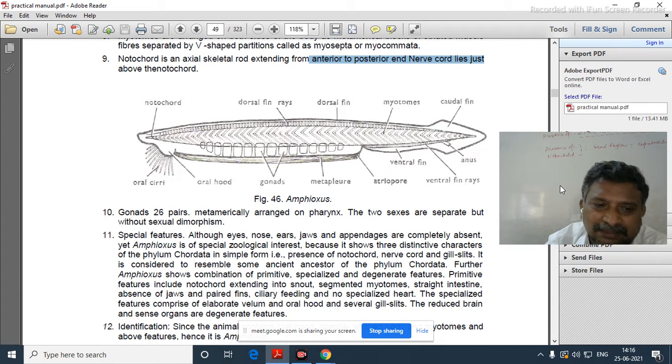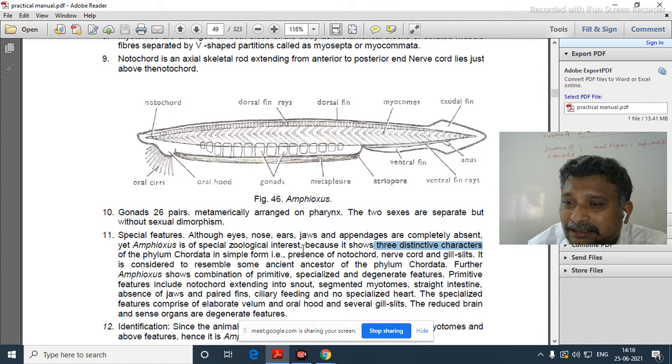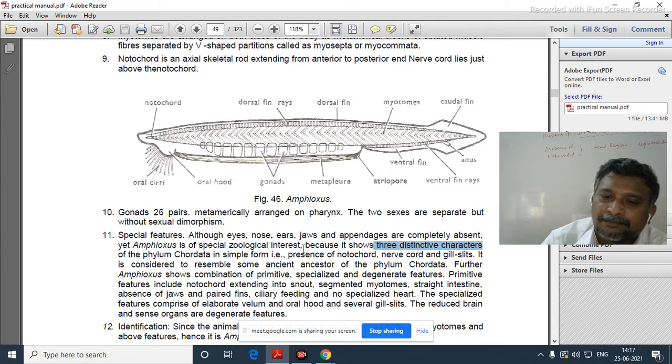All are completely absent. Amphioxus is of special zoological interest because it shows three distinctive characters of the phylum Chordata. Even though some important structures are not seen in their body, there is an importance because certain fundamental Chordata characters are present in their body throughout their lifetime. Now here see this: presence of notochord, nerve cord and gill slits.